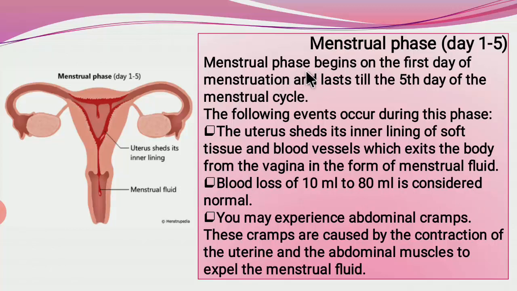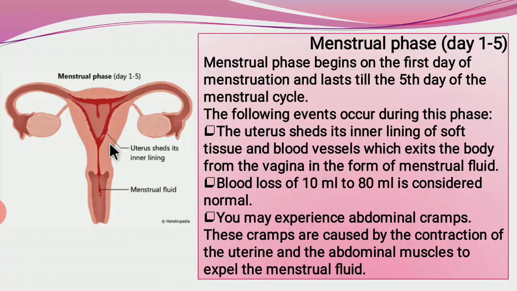The menstrual phase begins on the first day of menstruation and lasts till the fifth day of the menstrual cycle. Now what occurs actually during this phase? The uterus sheds its inner lining of soft tissue and blood vessels, which exits the body from the vagina in the form of menstrual fluid.